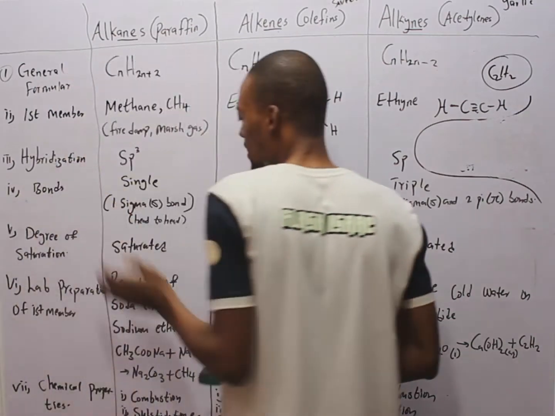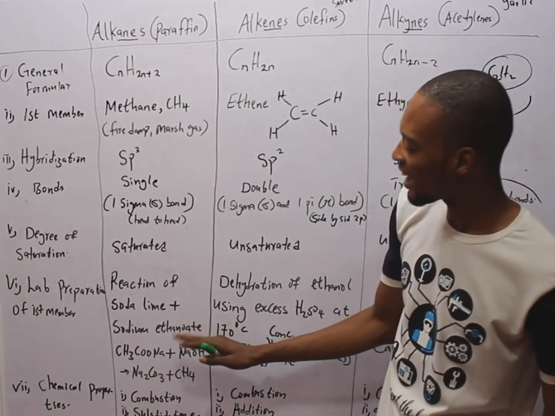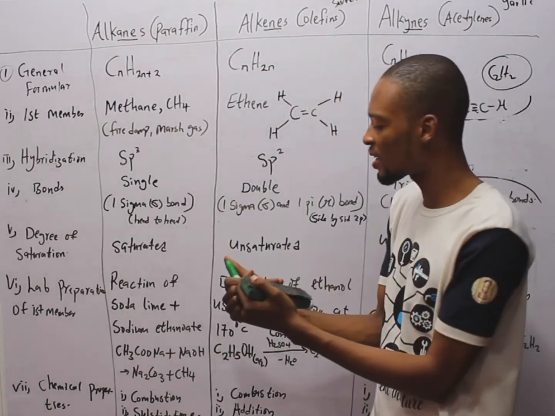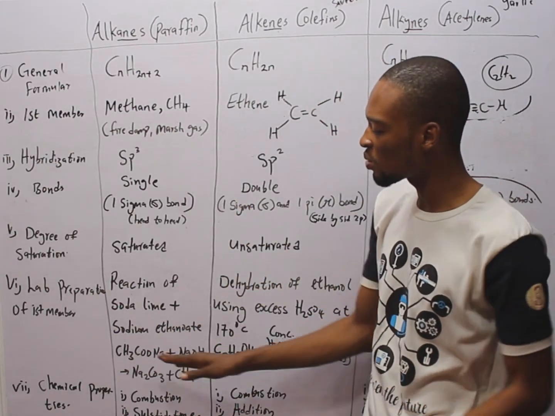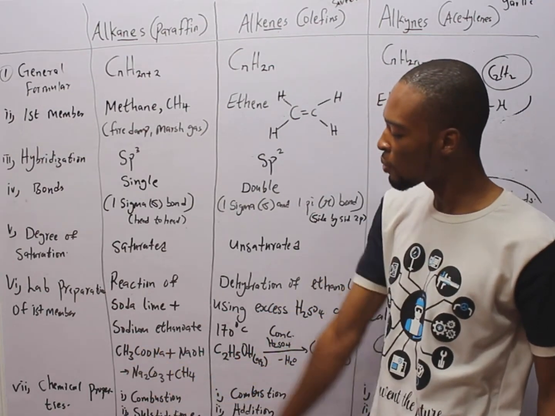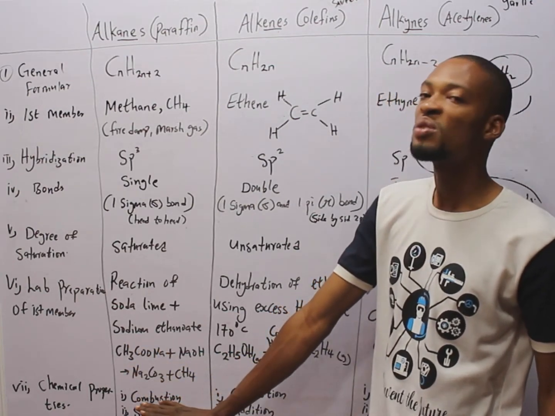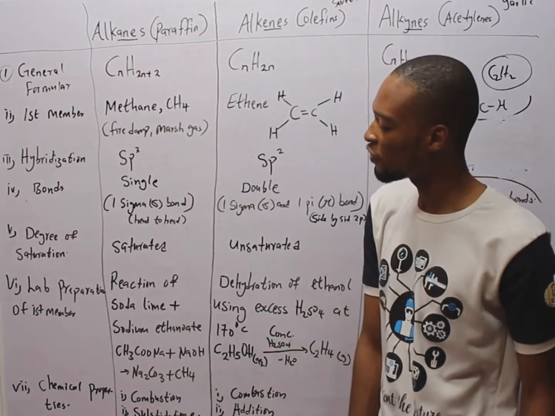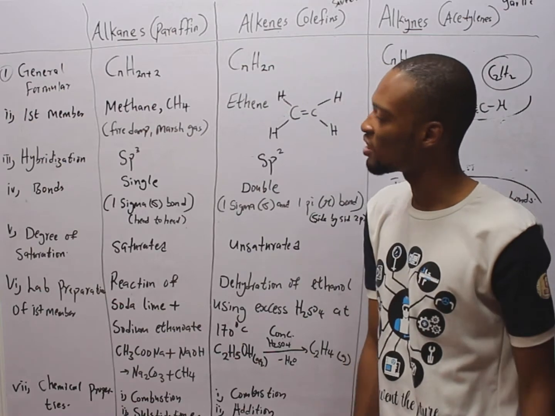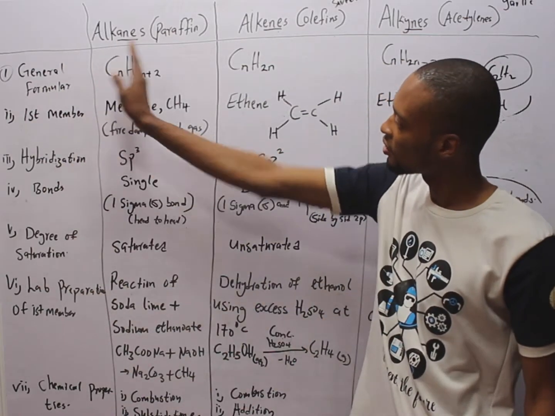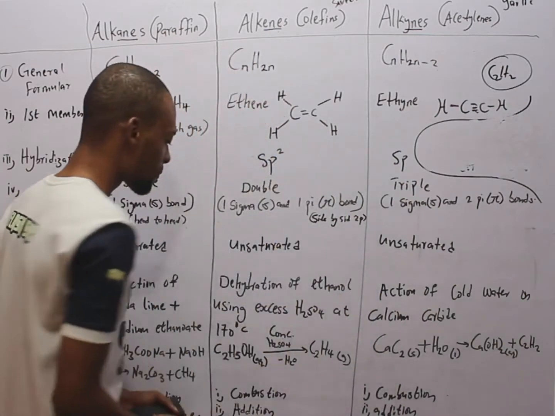The preparation of alkanes involves reaction of soda lime with sodium ethanoate. Soda lime is simply sodium hydroxide. So when sodium hydroxide reacts with sodium ethanoate, CH3COONa, it forms sodium carbonate, Na2CO3, plus CH4. And CH4 is the first member of alkanes, which is methane. And the reactions of, we will get there.